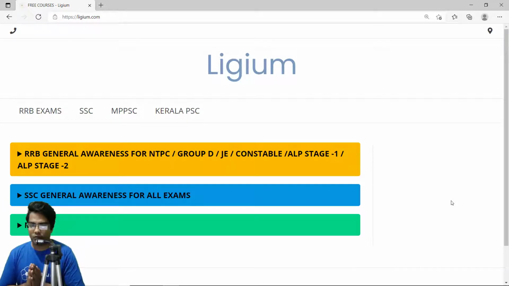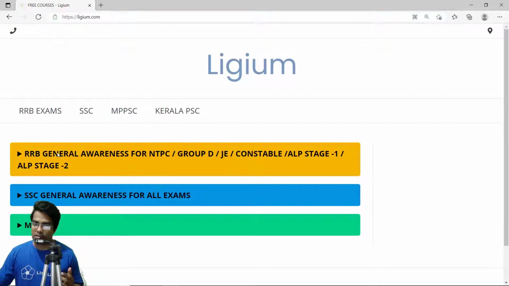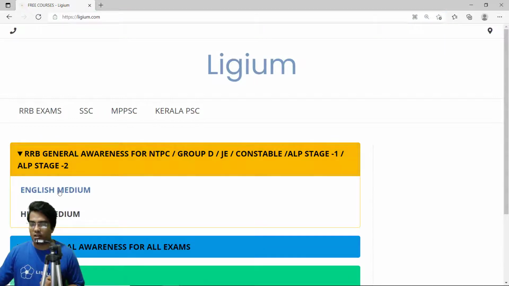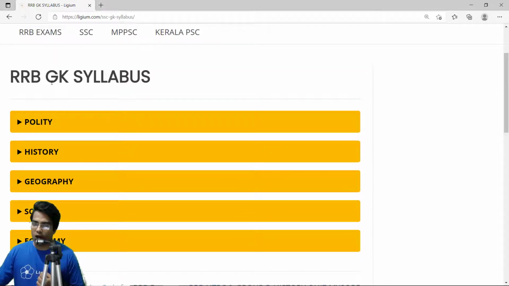Before we get started, let me tell you how you can reach this MCQ section. First you have to visit the website www.ligem.com. That's pretty much obvious. After that, you go to the RRB section. You click here and go to the English medium. You click here. So we have the RRB GK syllabus.